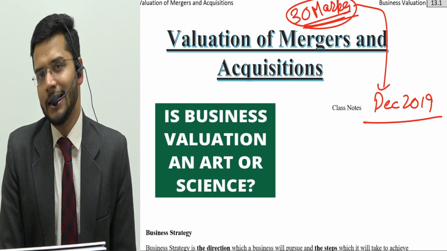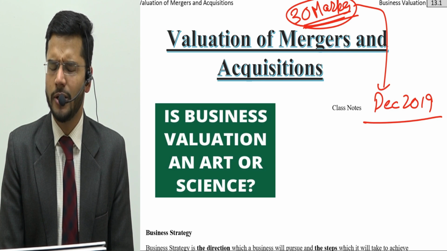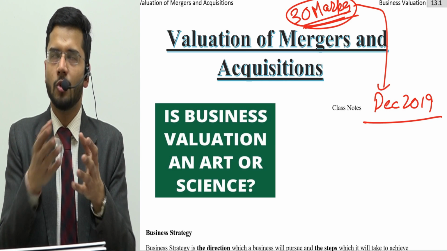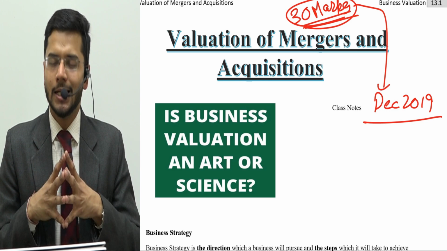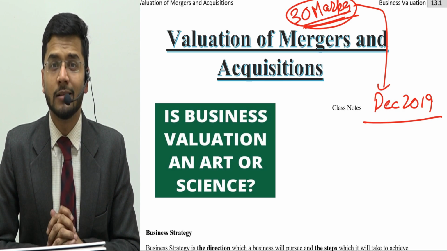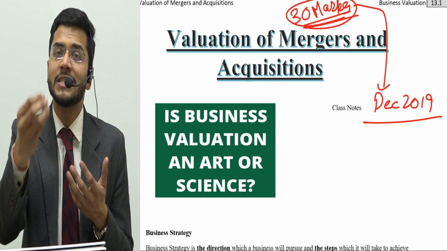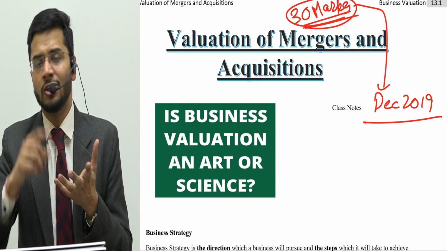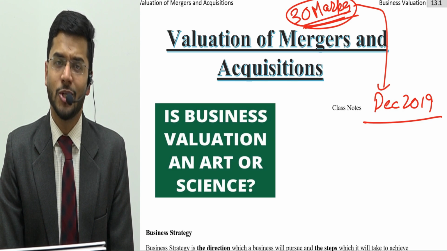Now the question is: is valuation an art or a science? Are there any straight-jacketed formulas which can lead you to value, which you can just quickly mug up and say that yes, this is the value of a particular company? Can you say that? The answer is a big no. Valuation is not a science. It is rather more of an art which you develop through practice, through your experience, through seeing the effect of a particular assumption on your valuation and the effect of another assumption on a different valuation. That is how art works, and that is how valuation works.